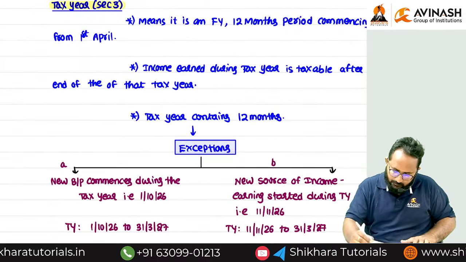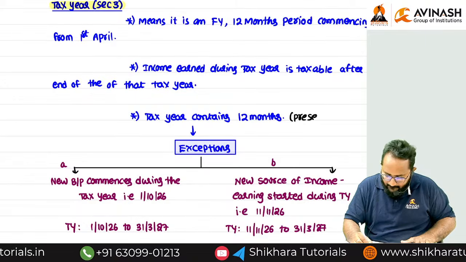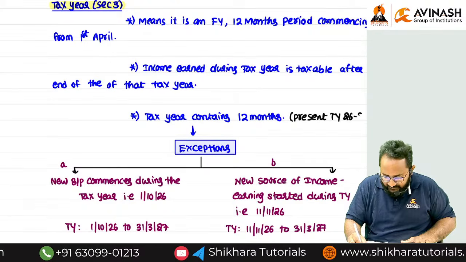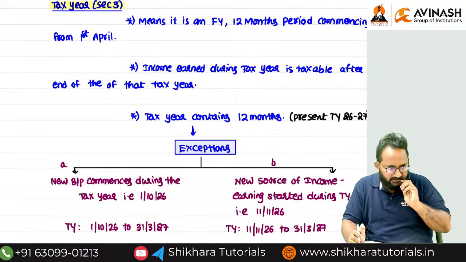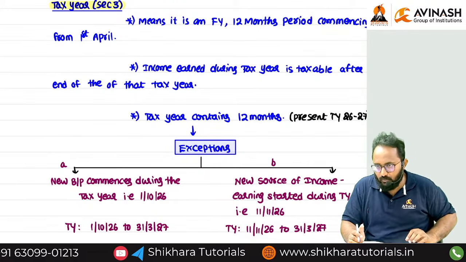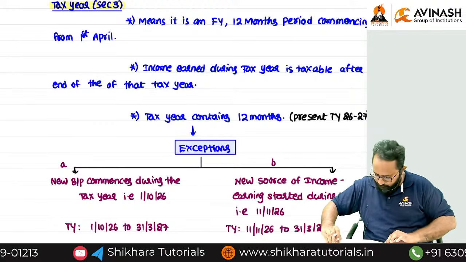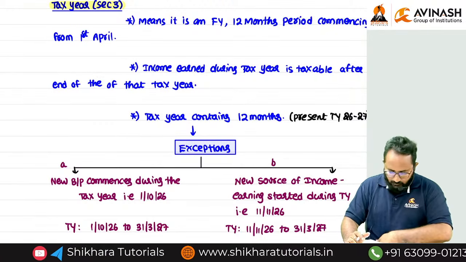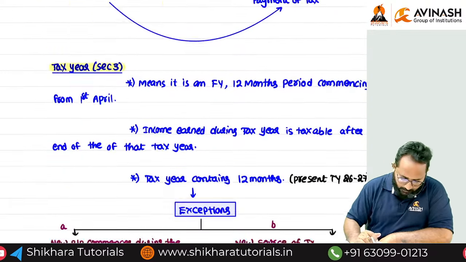What is the present tax year? Present tax year 26-27 for our June 27 as well as December 27 examinations. Clear up to now? Okay.